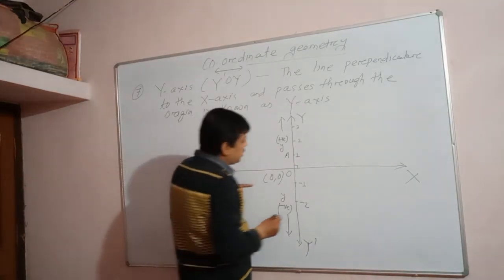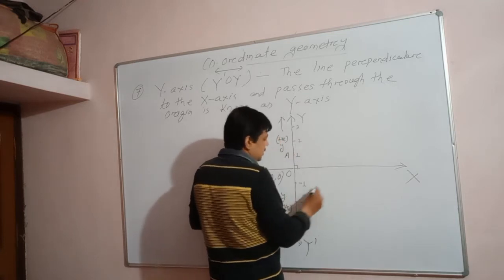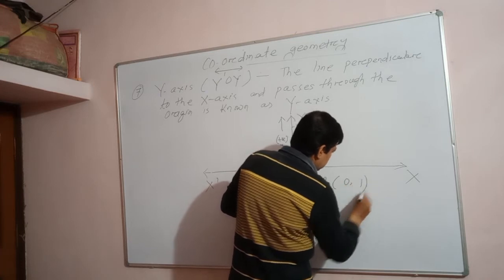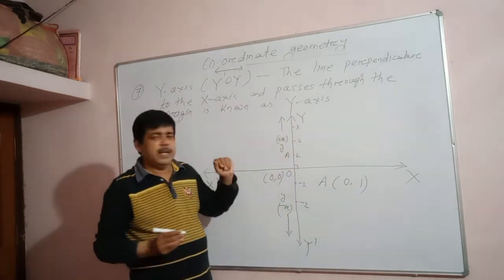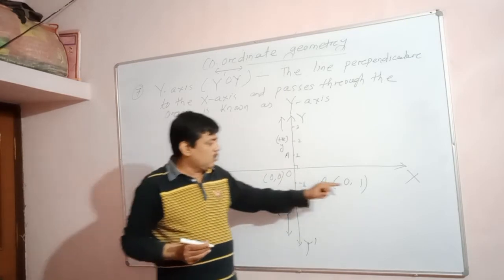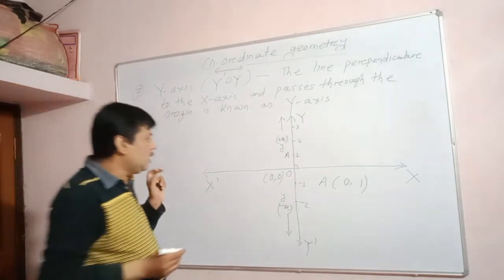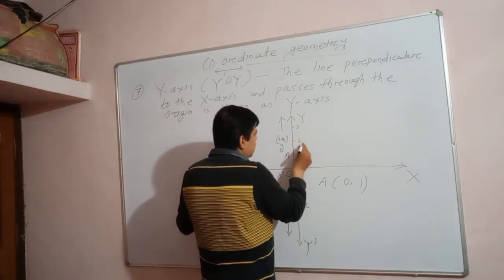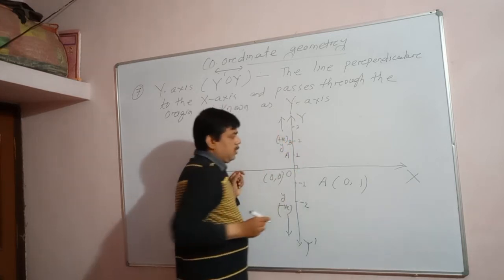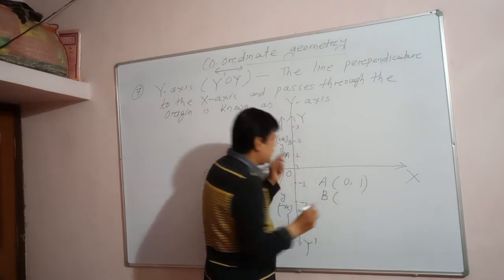So how can we represent the point A? The point A can be represented as, what? Here x value 0, y value 1. So for any point that lies on the y-axis, the x coordinate is always 0, and the y coordinate may be any real number. Is it clear? Similarly, consider this point B. The point B lies on the y-axis.